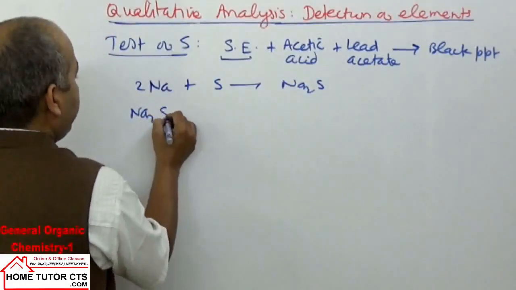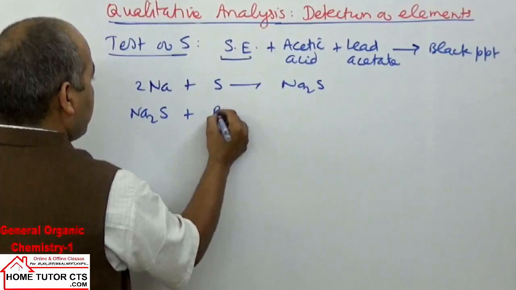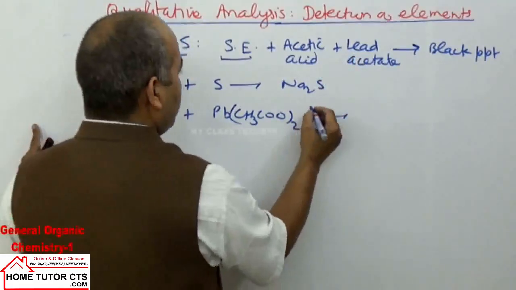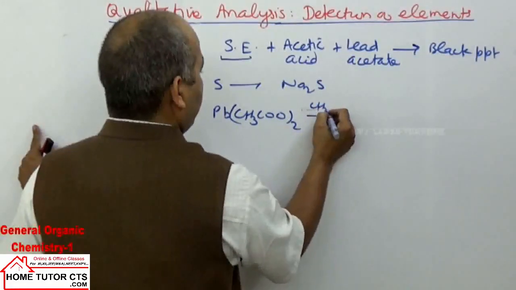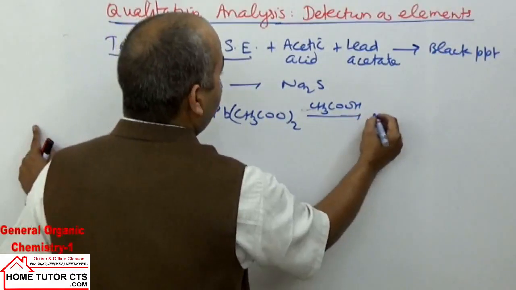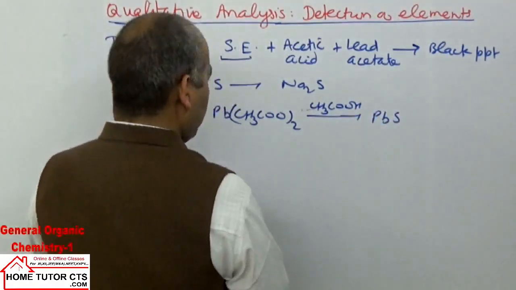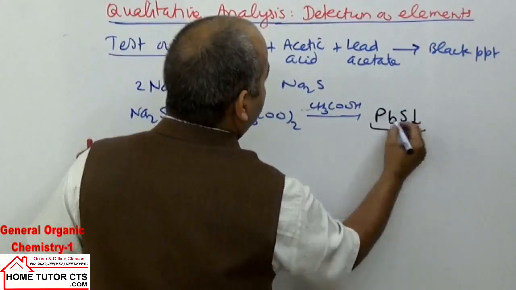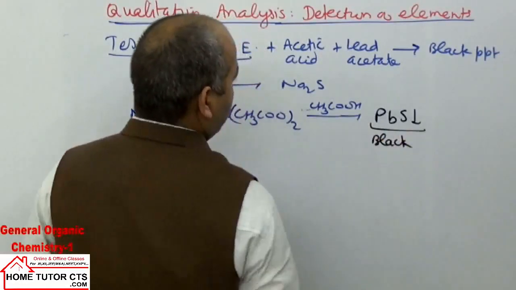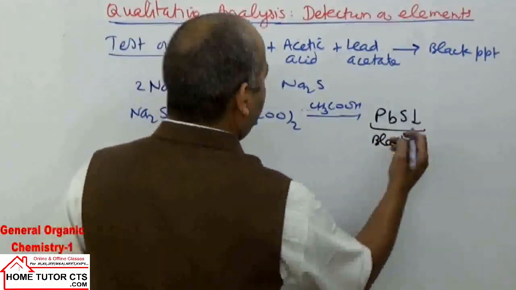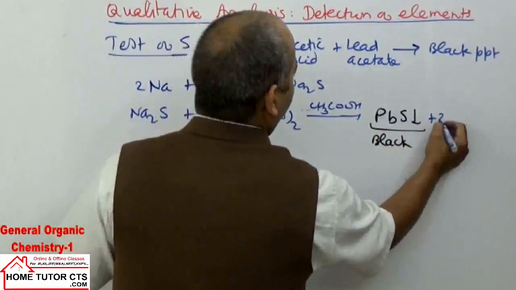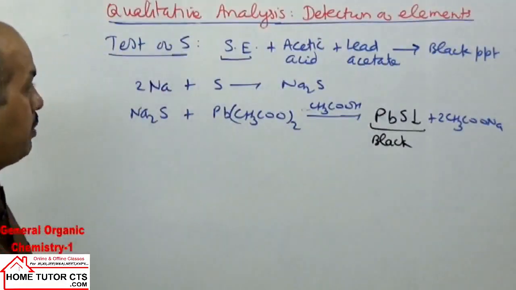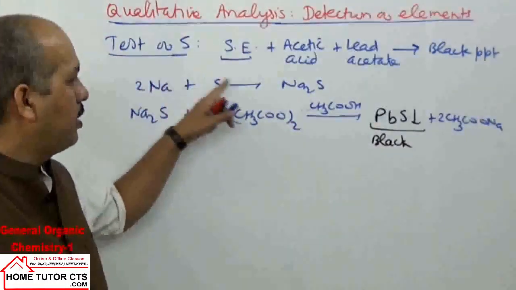When sodium sulfide reacts with lead acetate in the presence of acetic acid, CH3COOH, they form PbS, a black precipitate, plus sodium acetate. So the formation of black precipitate, PbS, indicates the element sulfur.